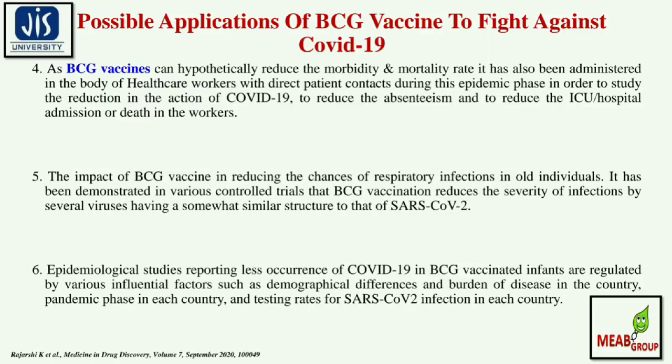The epidemiological studies have also reported that the lower occurrence of COVID-19 in BCG vaccinated infants is regulated by various influential factors. Those are the demographic differences, the burden of diseases in the country, the pandemic phase in each country, and the testing rates of SARS-CoV-2 infection in each and every country.